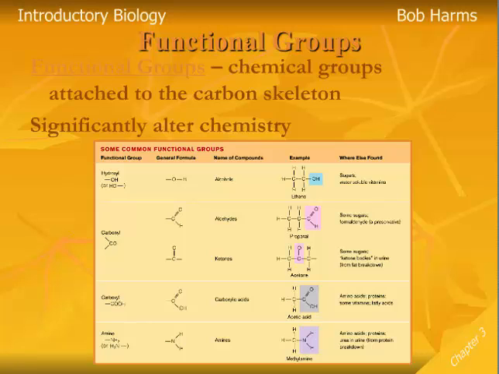and so I've changed the chemical properties of my organic chemical by adding it. Here we can see something like the aldehydes, a double bond of oxygen at the end of a chain, ketones, double bond oxygen in the middle. Sometimes we have combinations of these. That carboxylic acid is a hydroxyl group and a double bonded oxygen. So again, carbon is very, very flexible. Not all of the functional groups contain oxygen. Here we can see an amino group at the bottom. It contains nitrogen. And so depending on what we attach, we're going to affect the chemistry of these organic chemicals. And certainly many organic chemicals, because they're so large and complex, will have many different functional groups associated with them.